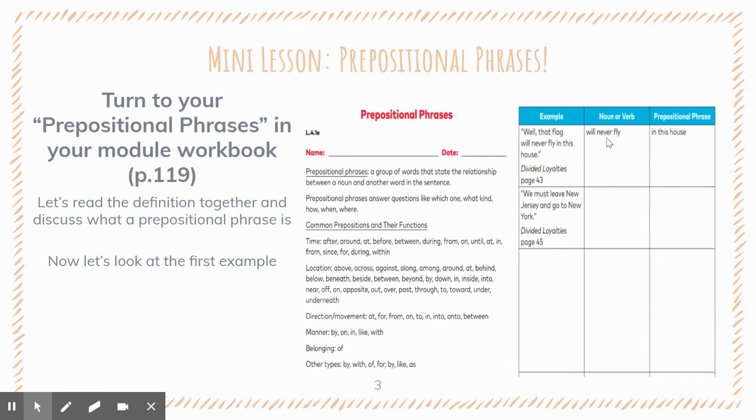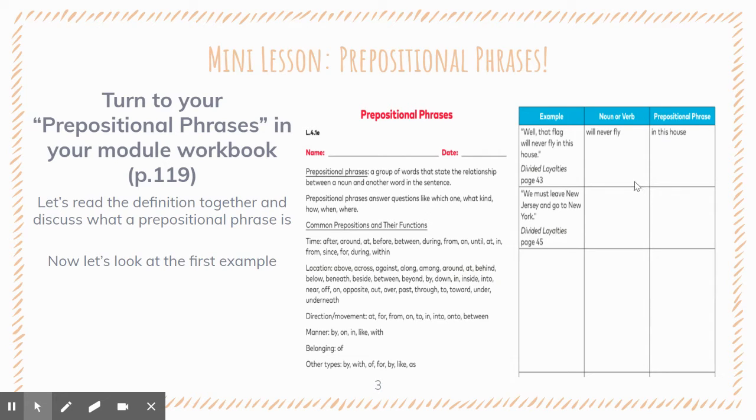Okay, in this instance, it is will never fly. And the prepositional phrase is showing us the location. Where? In what? In this house. So the preposition is in, and the prepositional phrase is in this house. Okay. Yes, house is a noun. It is a thing, but it's talking about the flag as the noun. And then here, this is the prepositional phrase. Okay.